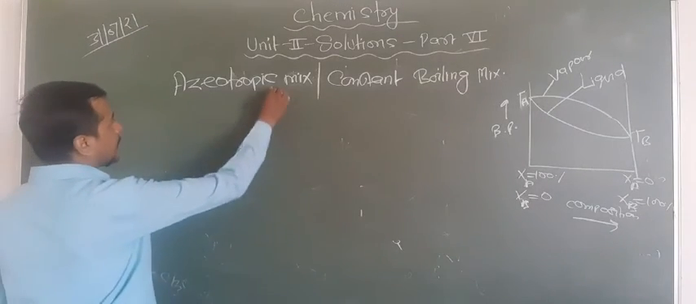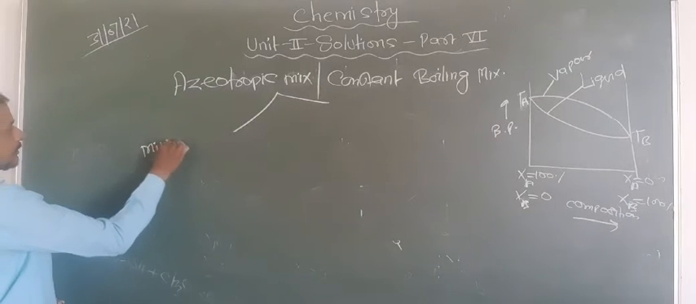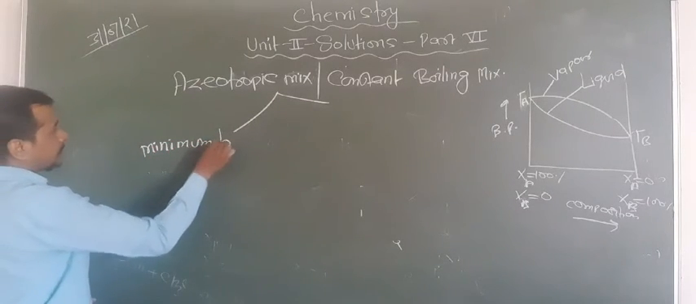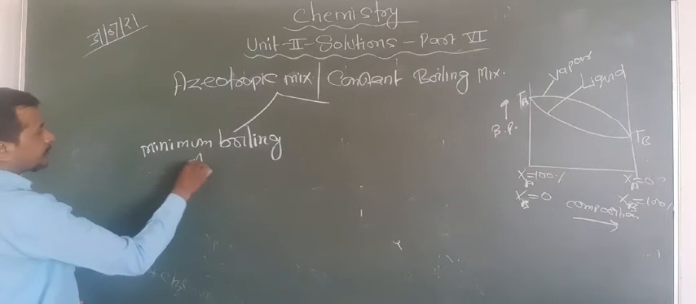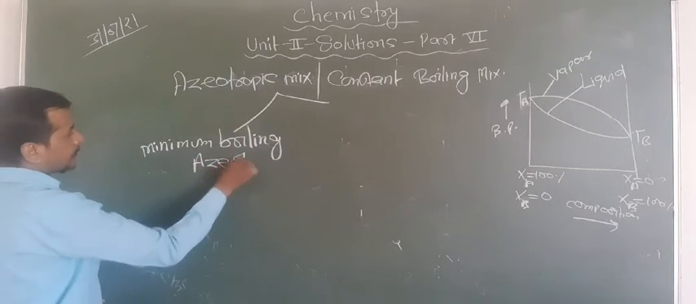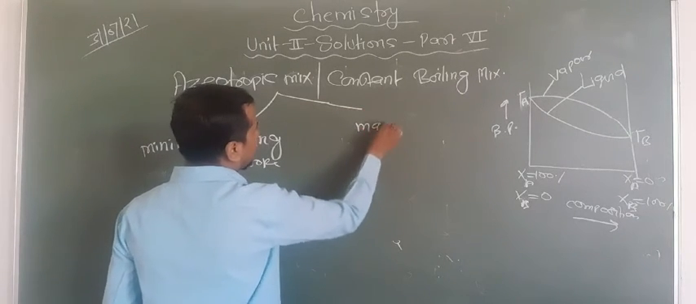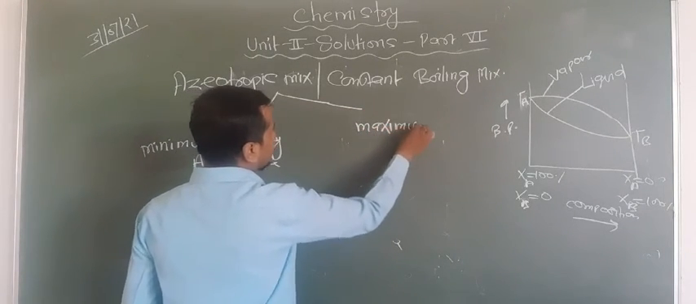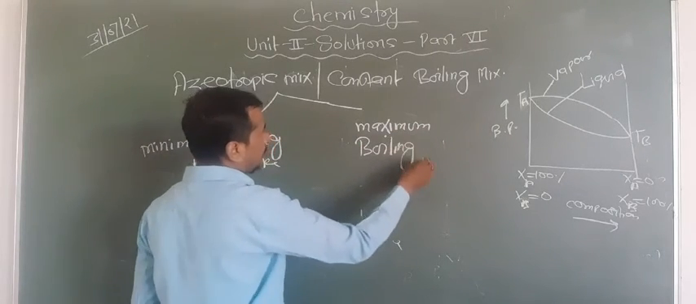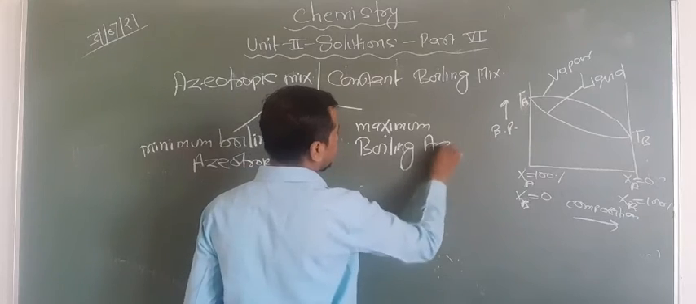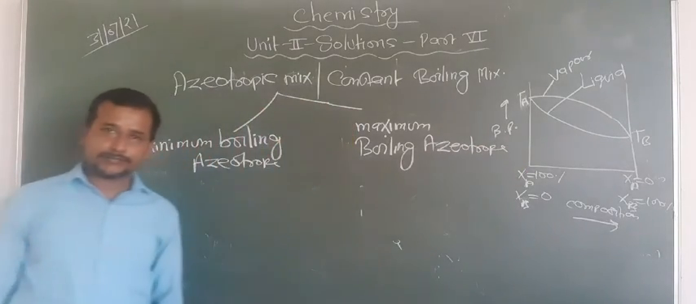So this is basically of two types. One is known as minimum boiling azeotrope, and the second is known as maximum boiling azeotrope. Are you getting this point or not?